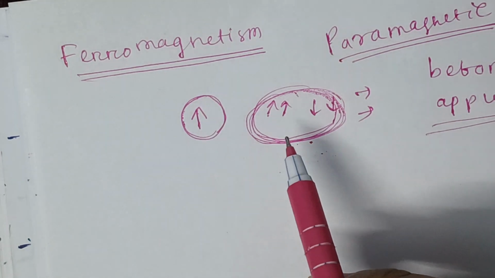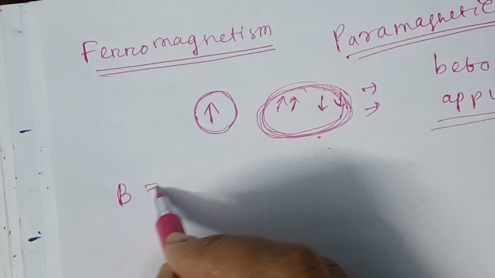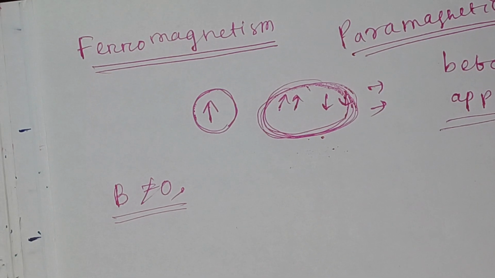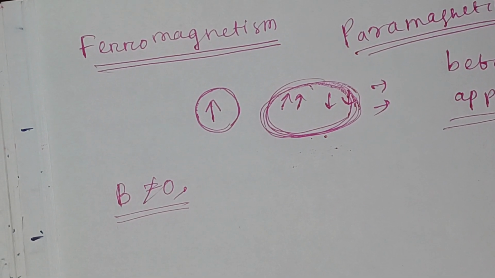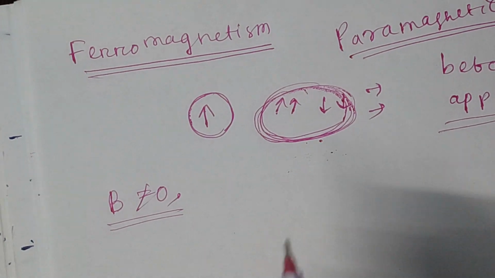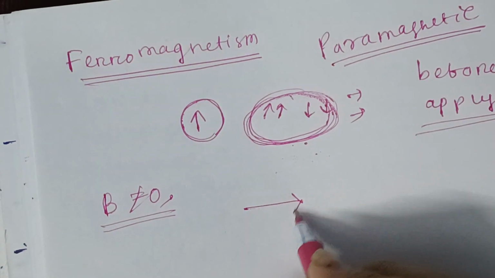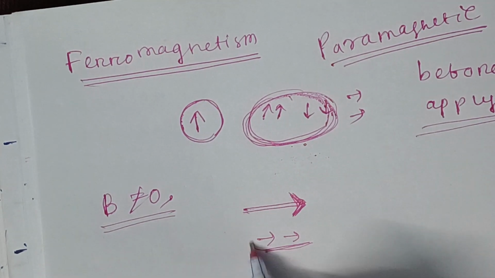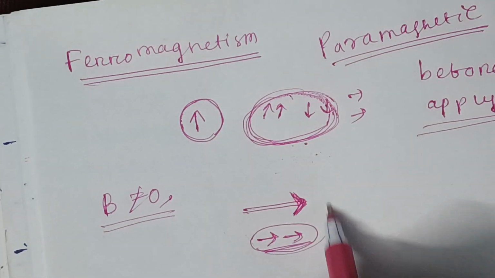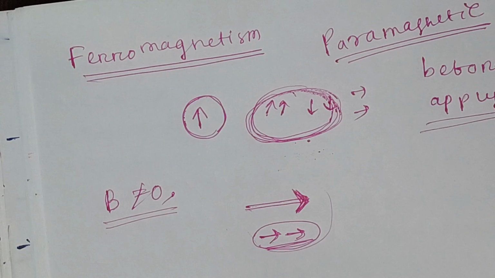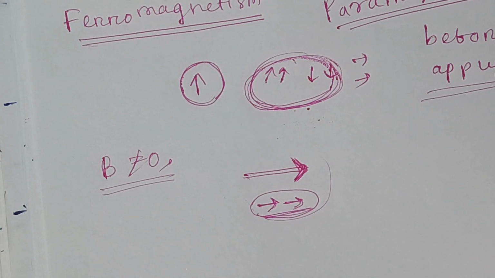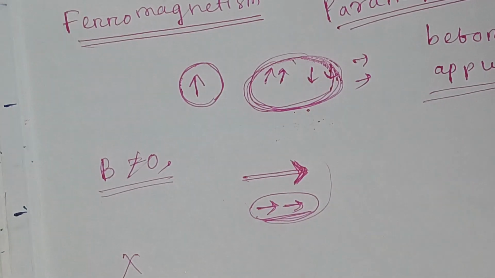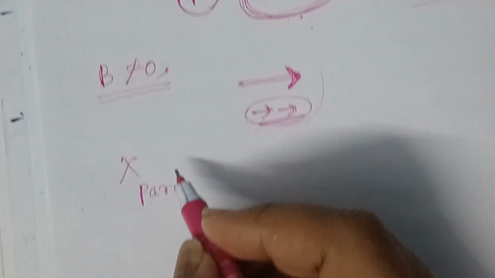When we apply a field, that is when B is not equal to 0, the dipoles align themselves along the direction of the field. If I am applying my magnetic field in this direction, the magnetic dipole moments or spins align in the same direction as the applied field, giving rise to a finite susceptibility.